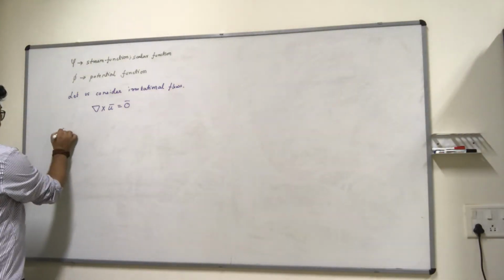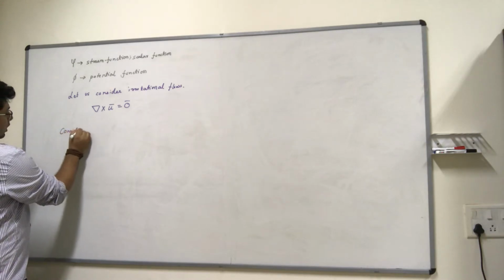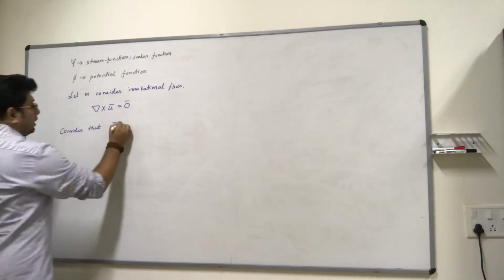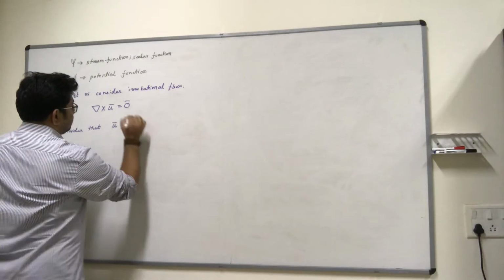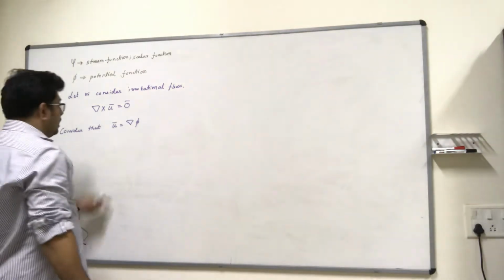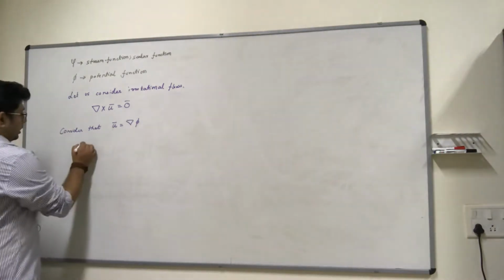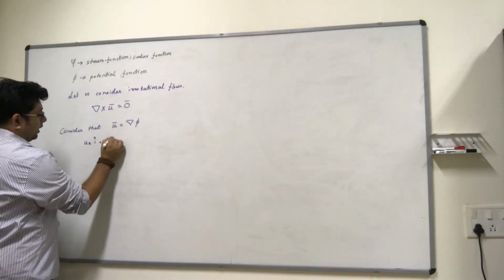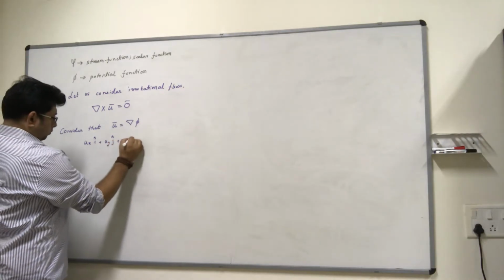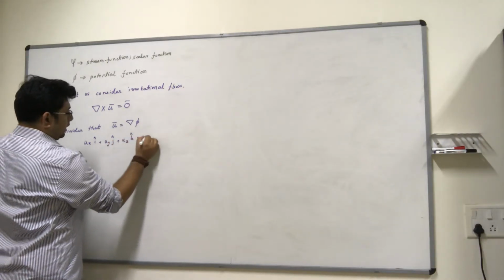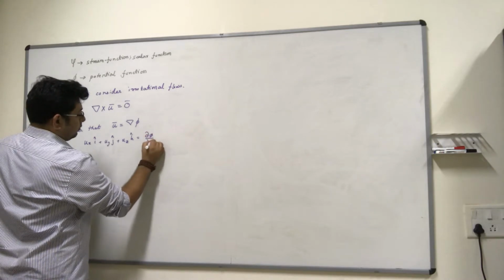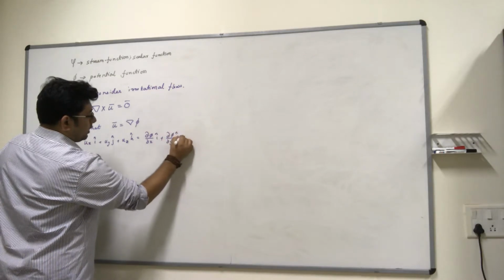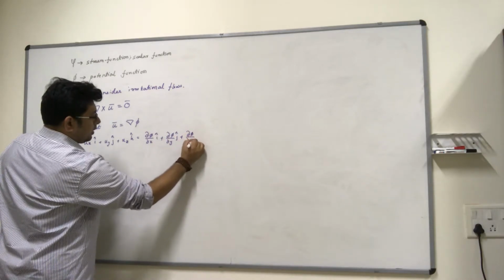Consider that I am able to write my velocity vector as a gradient of some potential function. Let's say this is allowed, which means that I can write my ux i hat plus uy j hat plus uz k hat as some d phi dx i hat plus d phi dy j hat plus d phi dz k hat.